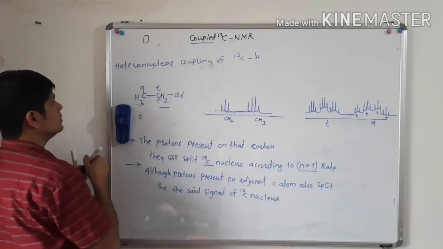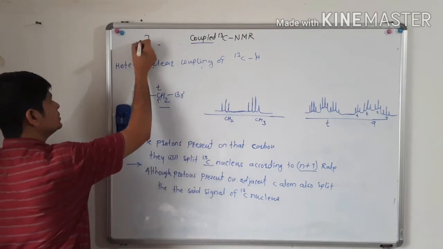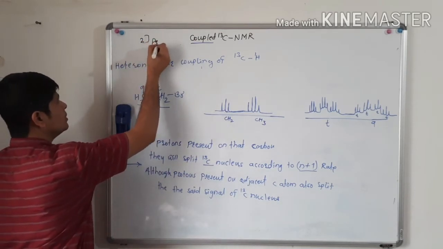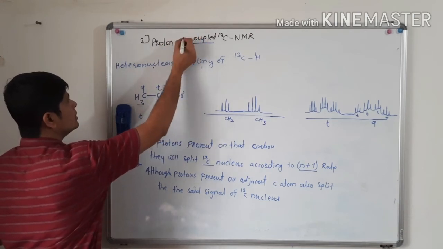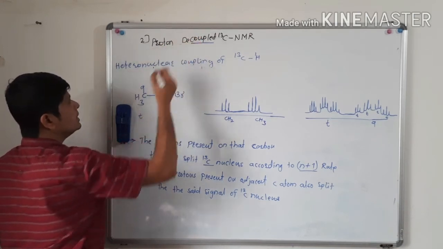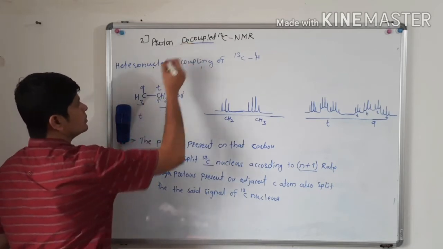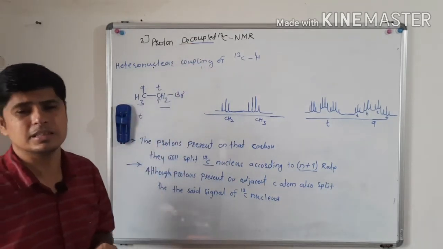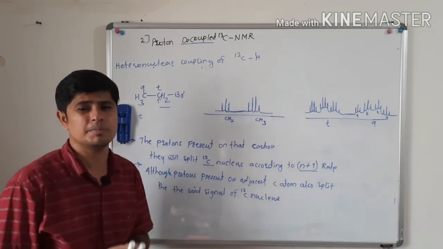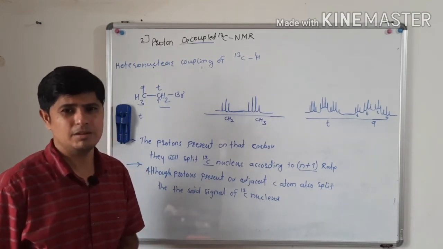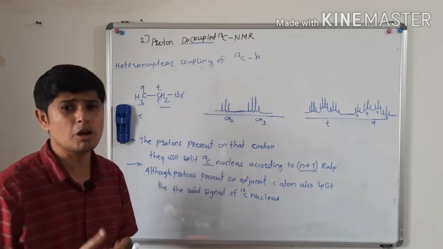The second point is proton decoupled carbon 13 NMR. Now what is meant by proton decoupled carbon 13 NMR, and what is the use of it?